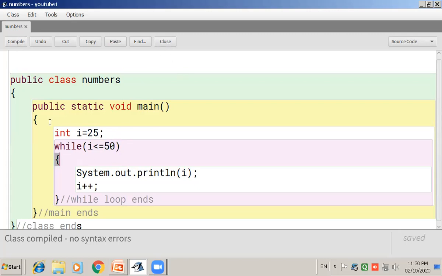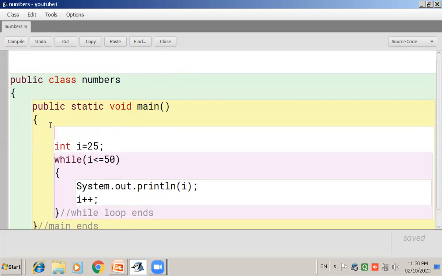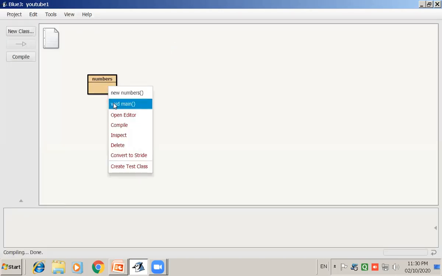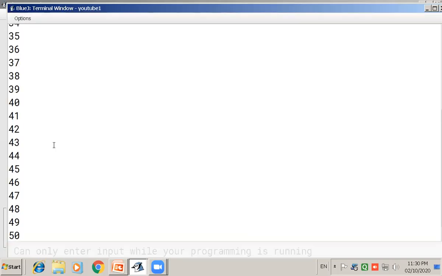Now if you want to clear the screen, you can give the command over here: System.out.println. You can give the Unicode character \u000C. Just write this in double quotes and you will see the output on the cleared screen. The previous program's output will not be shown. Now can you see over here? All the numbers from 25 till 50 are printed on separate lines.